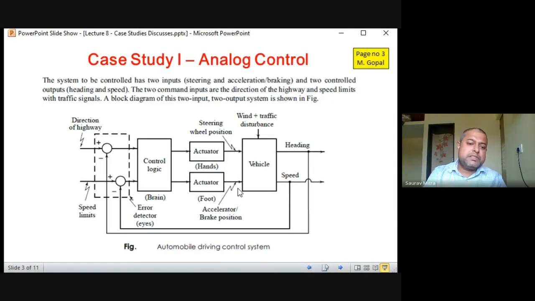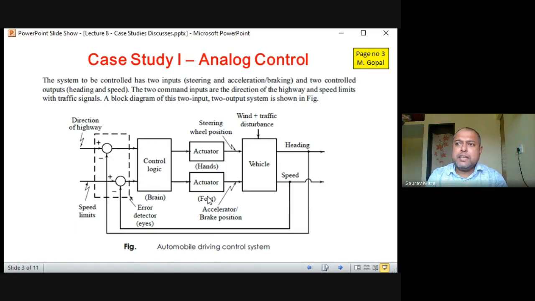Another actuator is controlling the accelerator brake position. So if you are pressing the accelerator, that means automatically the brake is being controlled. Less brake means more acceleration, more brake means less acceleration. This actuator is at your foot, right side. So in the car, there are mainly three points of control at your leg.